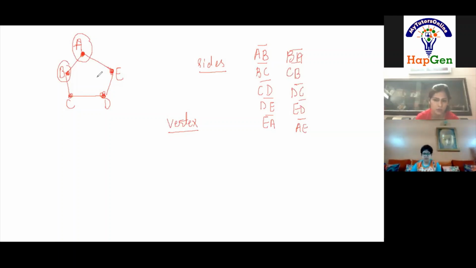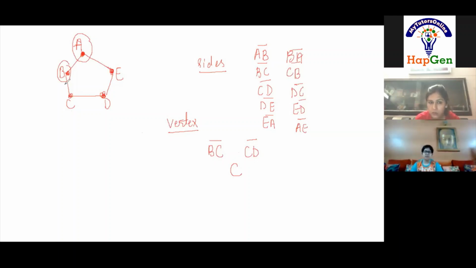Ma'am, side BC and side CD. These are the two sides, and they meet at vertex C. Okay. So are you clear with vertex now?